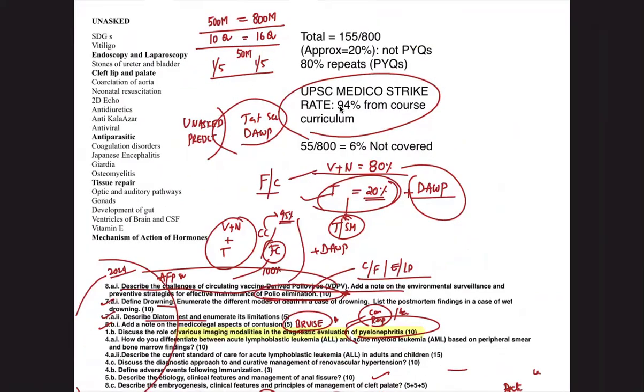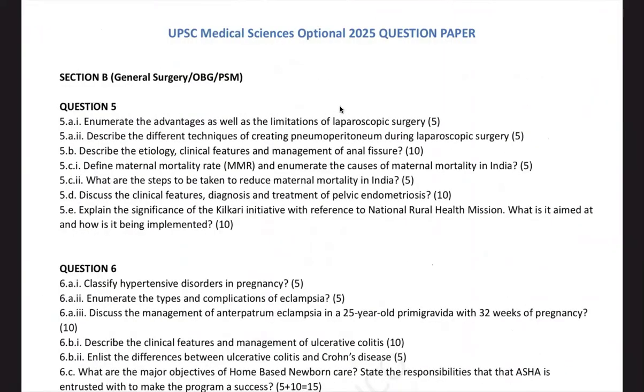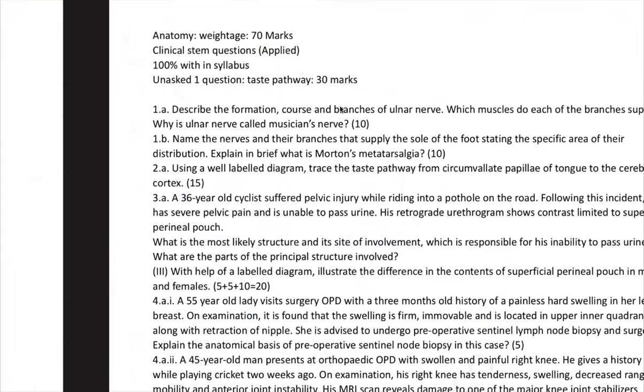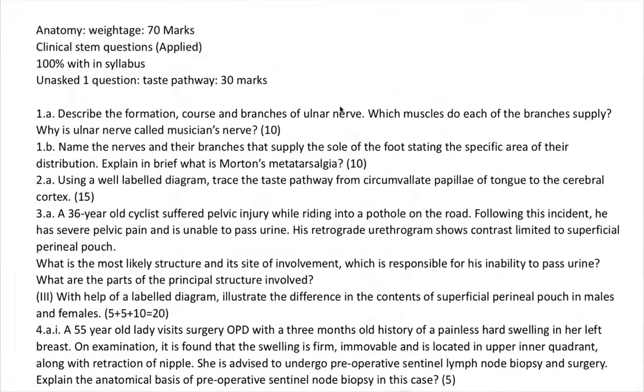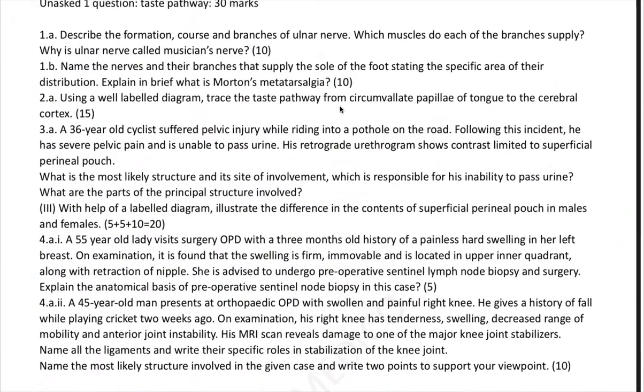Okay, so let's quickly jump into each individual question from each subject. Now, when I talk about anatomy, the weightage is 70 marks. Clinical STEM questions were given a lot, 100% within the syllabus. There is one unasked question, that is the taste pathway, which is a little tricky. Overall, 30 marks were unasked, but the taste pathway is different. But we were able to predict that in the regular examinations.